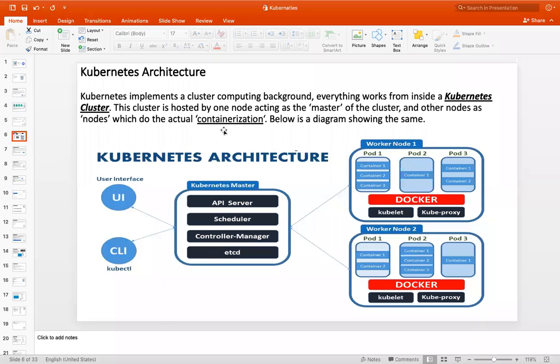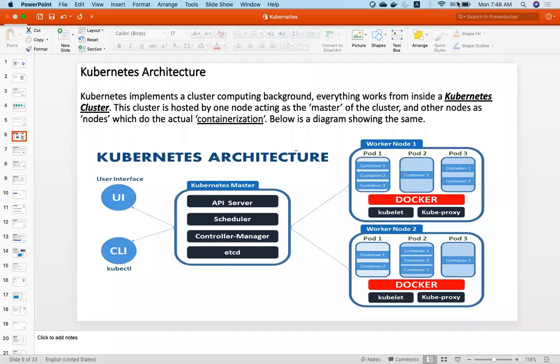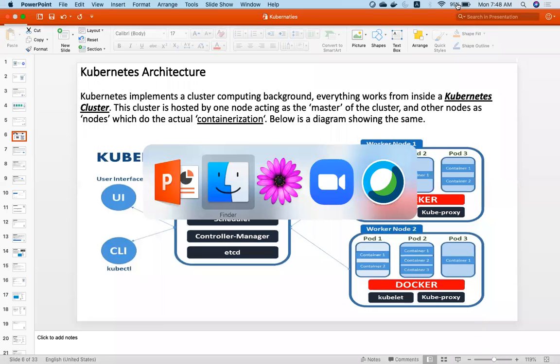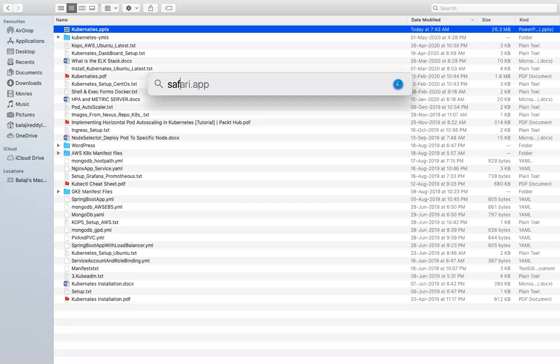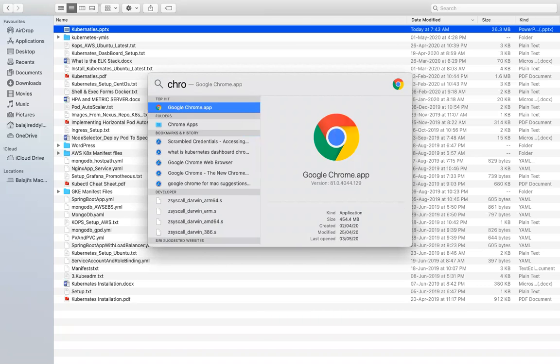So first we'll try to understand Kubernetes architecture before we install Kubernetes, before we set up a Kubernetes cluster. We will try to understand Kubernetes architecture, a very important concept from the interview perspective, and also from the understanding perspective.